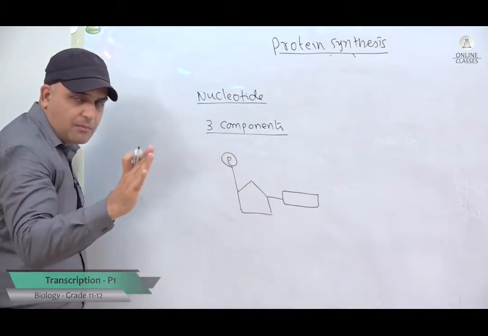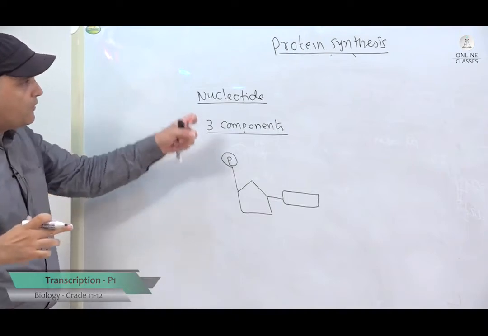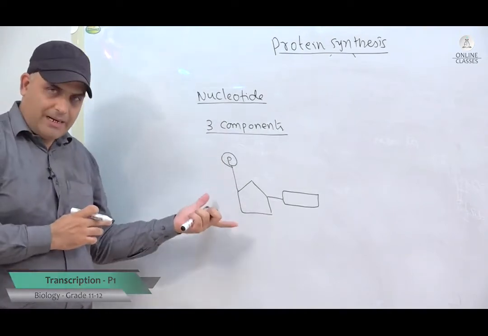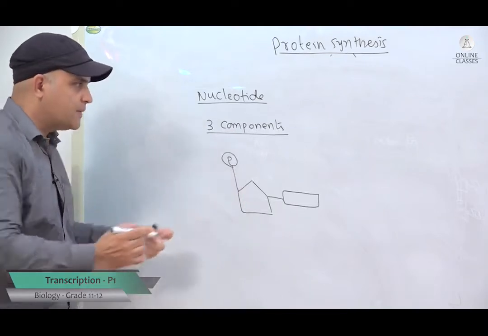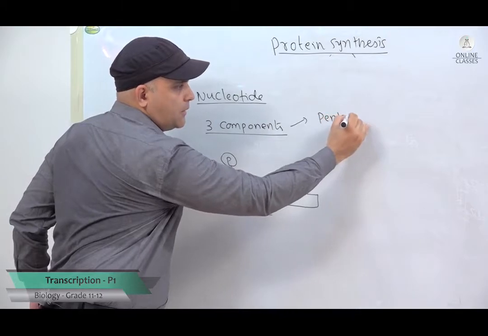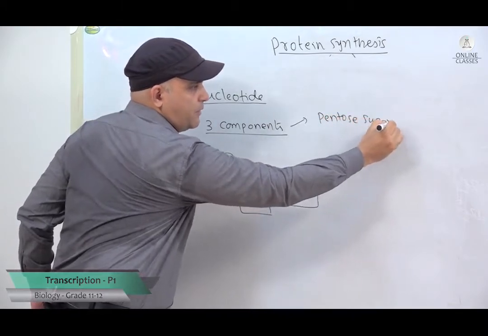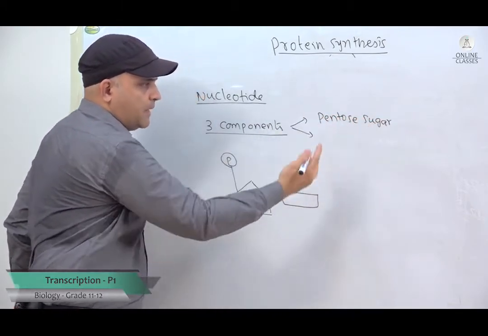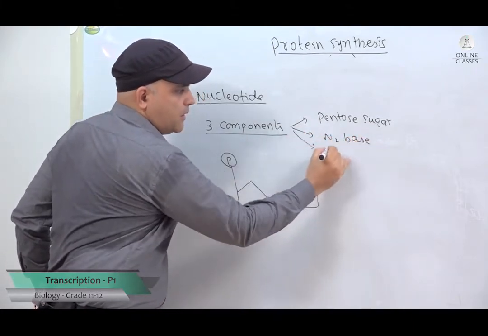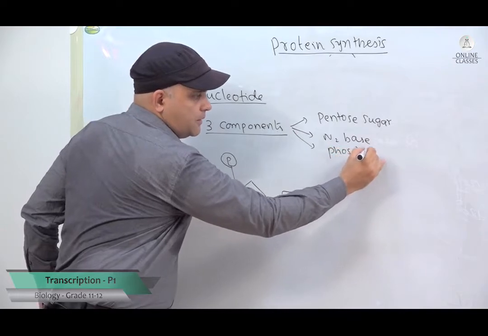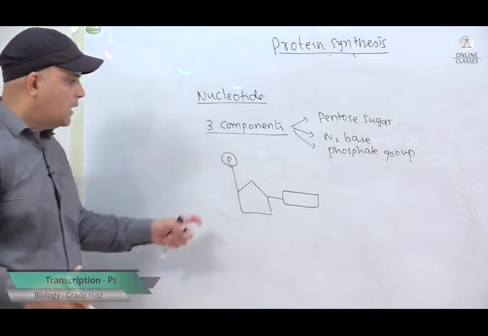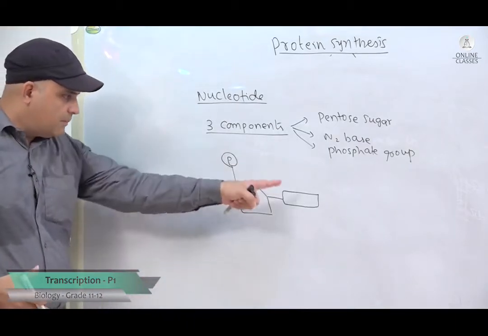Remember, the basic component or the monomer of DNA or RNA is a nucleotide, which itself has three components. The components being the pentose sugar, I am talking about any type of nucleic acid, then you have the nitrogenous base, and then you have the phosphate group. These three together form a nucleotide. So, this is the basic unit.